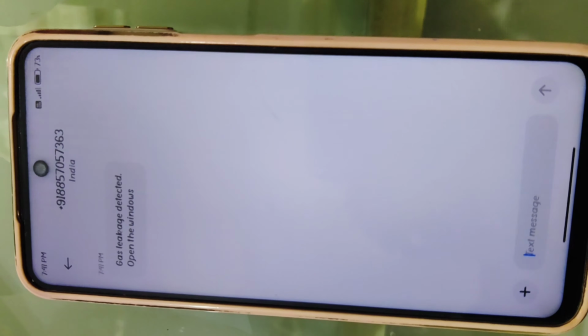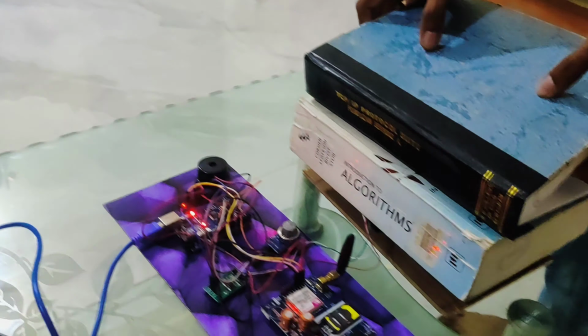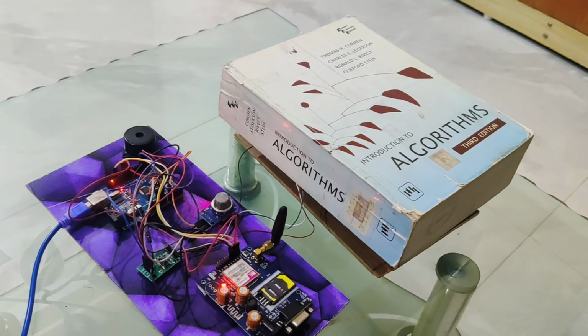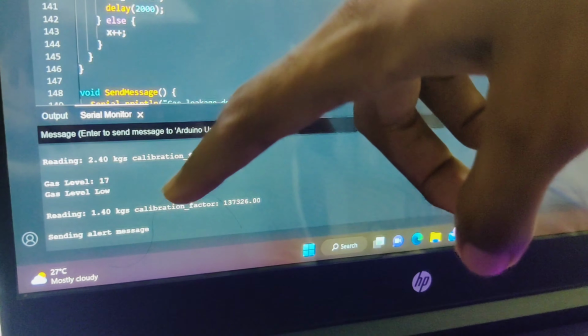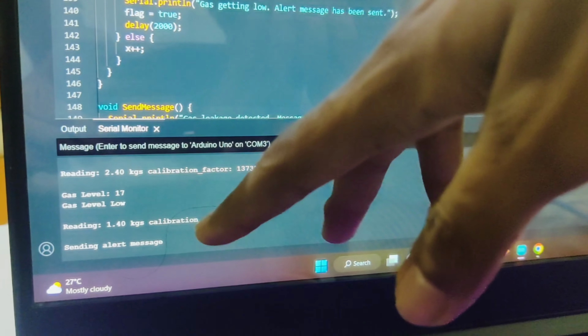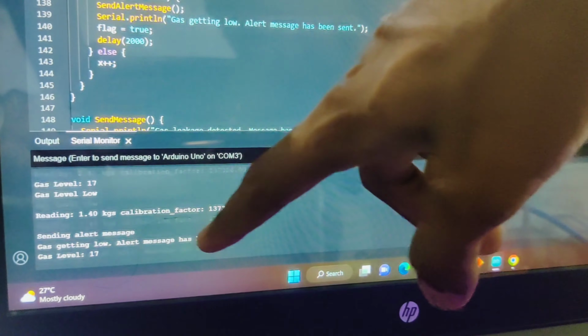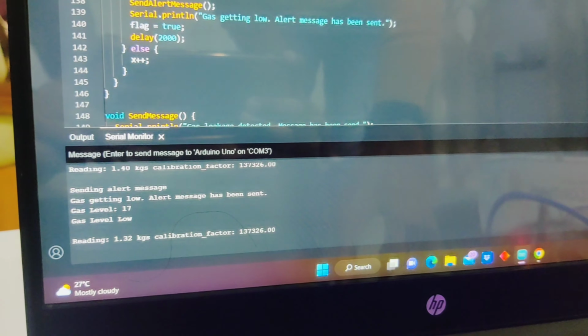Now we are moving to our second module, that is gas level detection. Here we are using books as the weight of the gas as an example. Now we can see there is a weight of about 2.40 kg. Now we are going to remove some weight to show the gas level detection alert system. Now we can see that the level of the gas is below the threshold weight. So here it is sending an alert message, and the low alert message is sent to the phone. We can see that the message is coming on the phone.